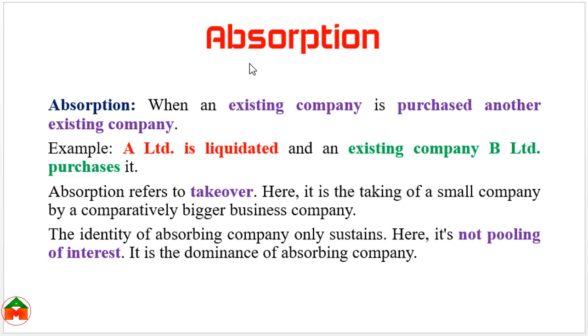Here we can see another form of amalgamation, that is called absorption. Absorption means when an existing company is purchased by another existing company. Here you can see, suppose A Limited is a company, B Limited is another company. If A Limited is liquidated, B Limited absorbed the A Limited by taking over, then this is called absorption. Sometimes big companies absorb small companies. In that case, pooling of interest is not applied. One company will absorb the other company. That's why the name is absorption.